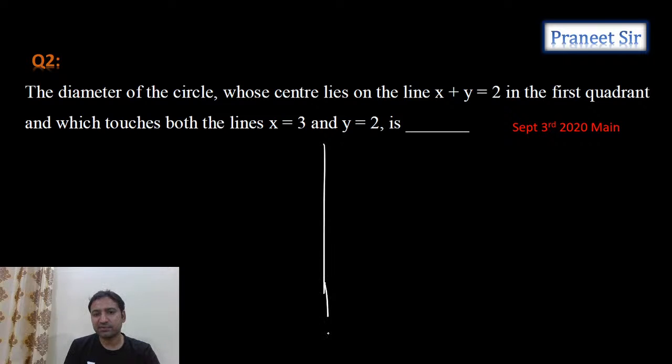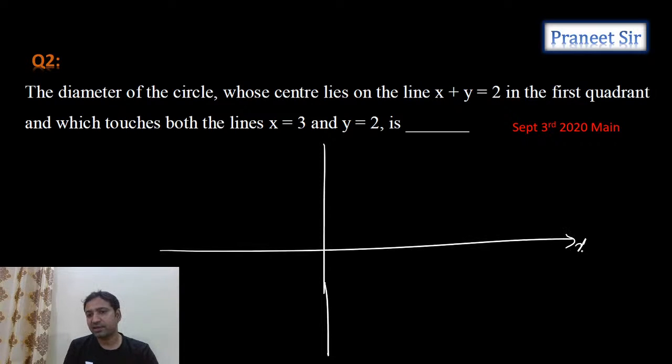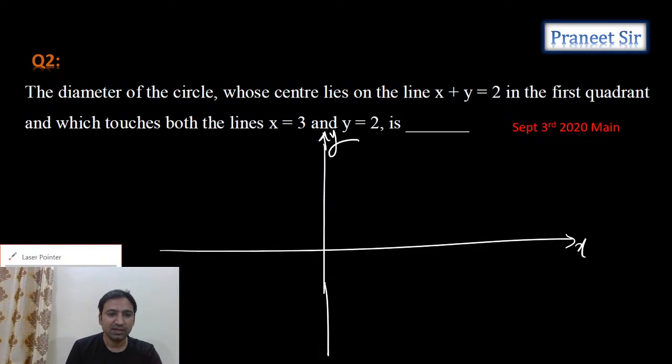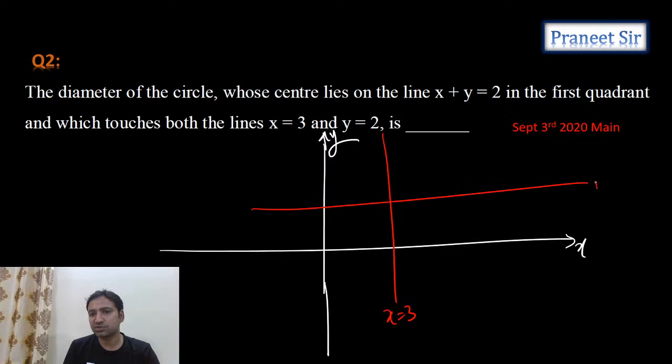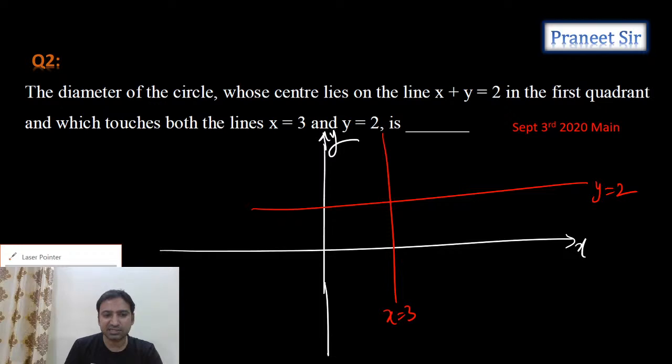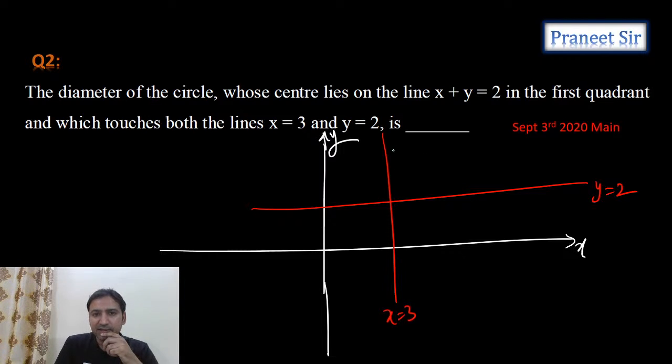This is the x-axis and y-axis. And there is a line x equals 3, and this line is y equals 2. So we need to find a circle which touches these two lines and whose center is lying on x plus y equals 2, guys.